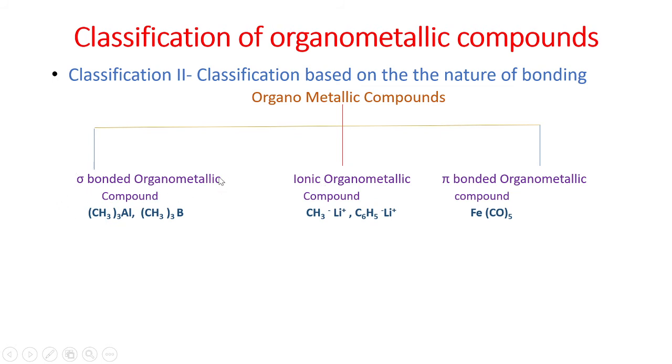First is the sigma bonded organometallic compound. In this type of organometallic compound, a sigma bond is present between the metal and the organic part of the compound.